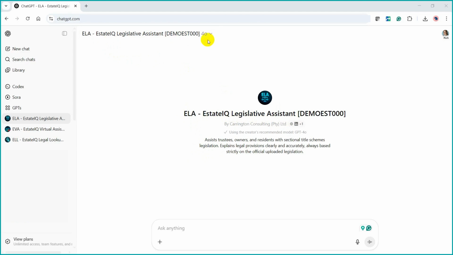You'll notice I've switched into my personal ChatGPT account. That's because this demo is being recorded using ChatGPT Plus with GPT-4o. While free users do have some access to GPT-4o, ELA's full functionality, including accurate clause quoting and legislative logic, is only guaranteed on one of the paid plans. Let's take a look at a few examples.